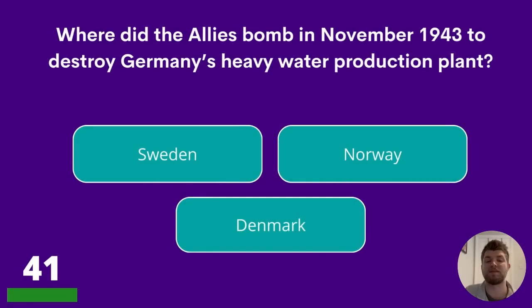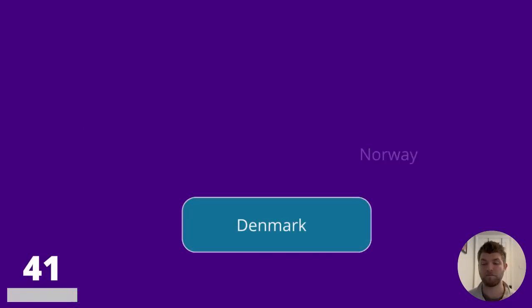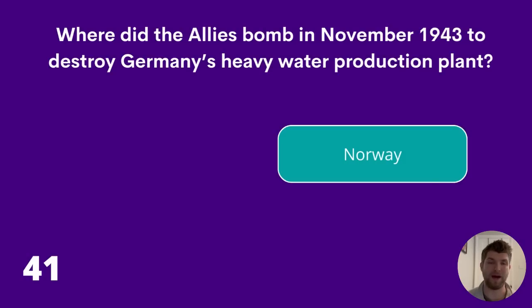41. Where did the Allies bomb in November 1943 to destroy Germany's heavy water production plant? Sweden, Norway, or Denmark? The answer is Norway.